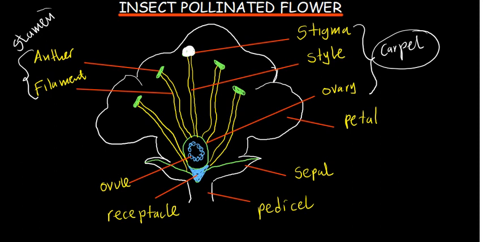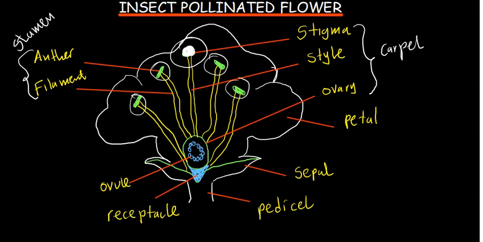We also have the stamen, which is the male part of the flower. Now let's first understand some of these parts of the carpel. We've got the stigma, which we can see here. Of course, the stigma is different from these others. You can see I've put the stigma in white, and the others which I've put in green, those are anthers.